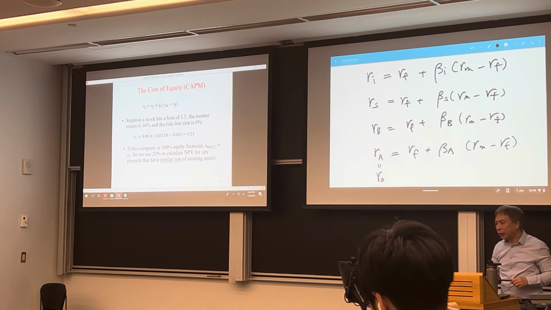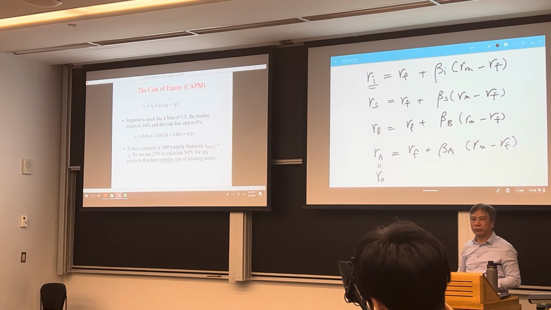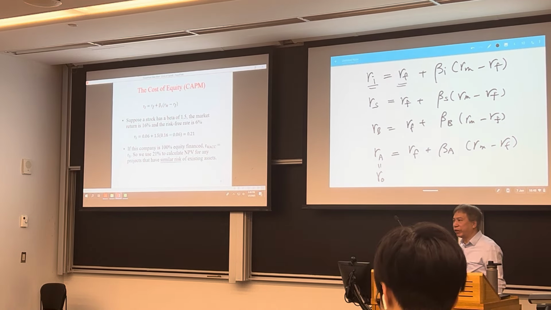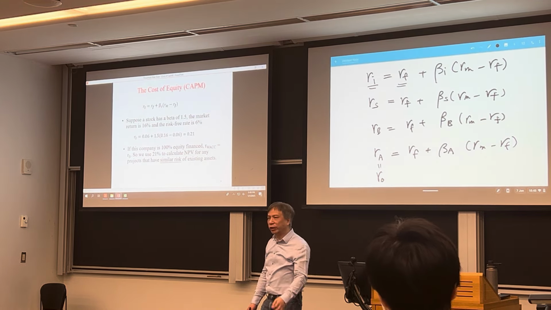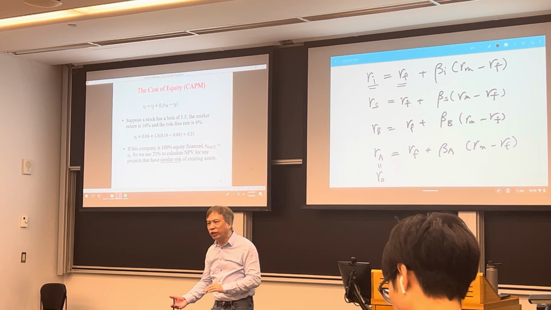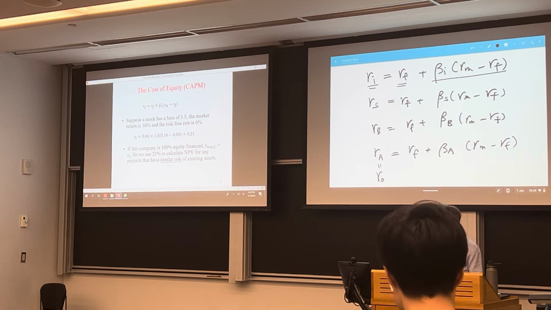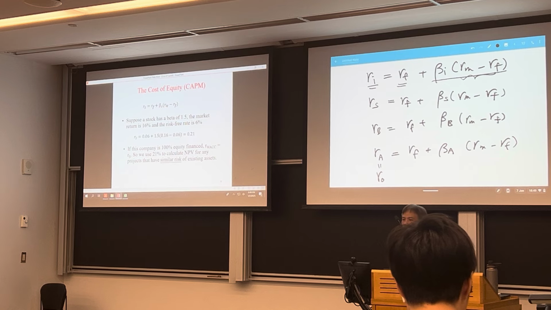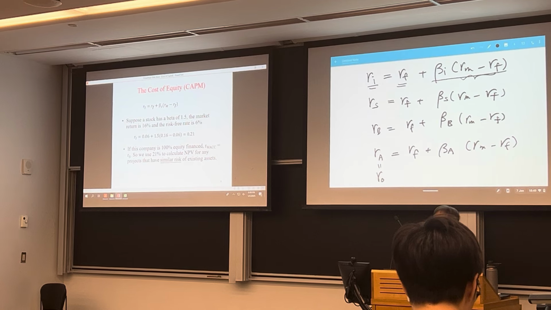All right? Now, this equation said for any security return, anyone can always earn the risk-free rate. If you don't want to take risk, just buy government treasury bills. You can always earn that return for sure. But if you're not happy with such a low return, you want to take a little bit of risk, then you have a risk premium. So this is your risk premium. Now this one is the same for all securities. This is the market risk premium, or just called market premium. So in this example, the market risk premium is 10%.